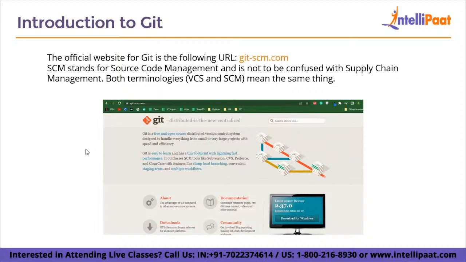So therefore, the Linux operating system by default comes with the Git management system, and even Mac users have it installed by default. But coming to Windows, you will have to install a middleware, which is basically a shell. It is called Git Bash. You can download it from the git-scm.com website if you are a Windows user, and just download the shell, and then you can start using it in the Windows operating system. I will show you how to do that in a moment.